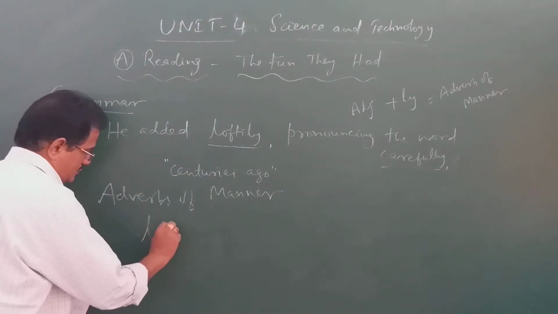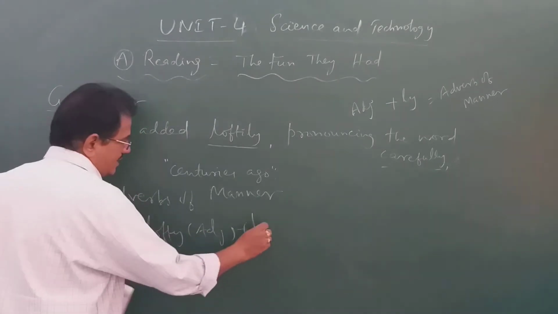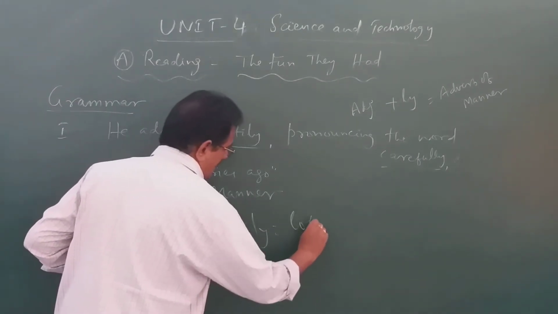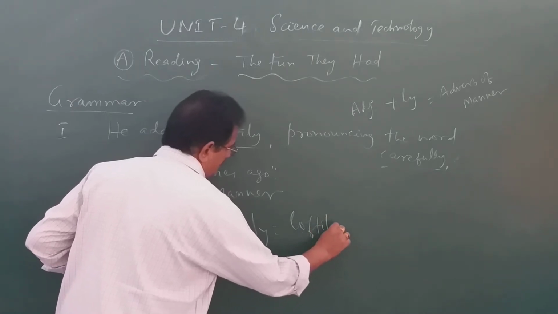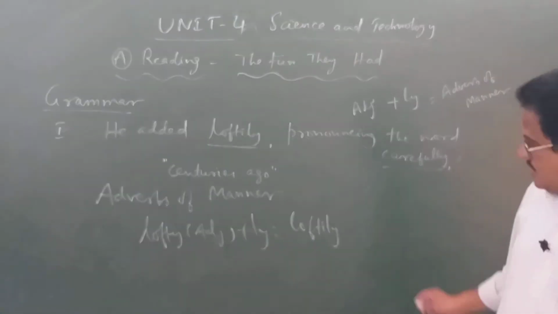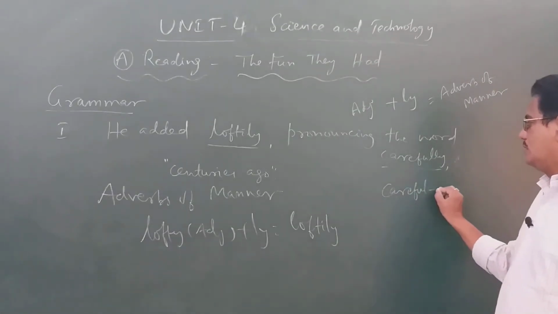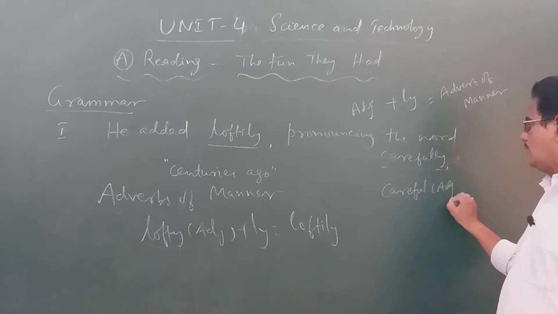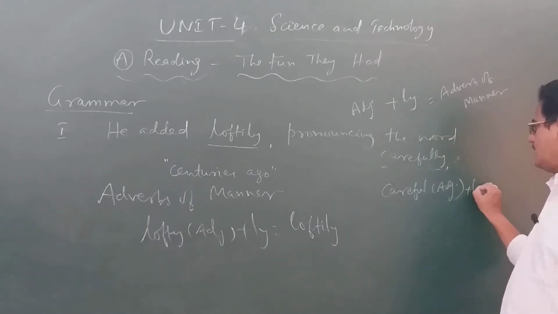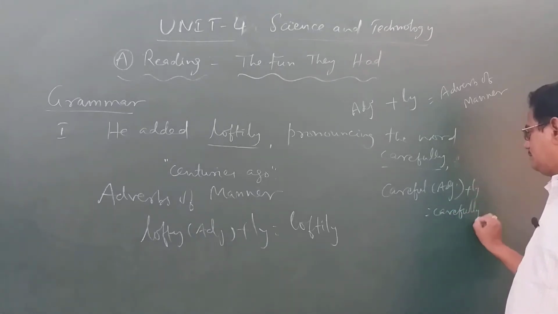Lofty is an adjective, plus ly becomes loftily, adverb of manner. In the same way, careful is an adjective. If you add ly, that becomes carefully, adverb of manner.